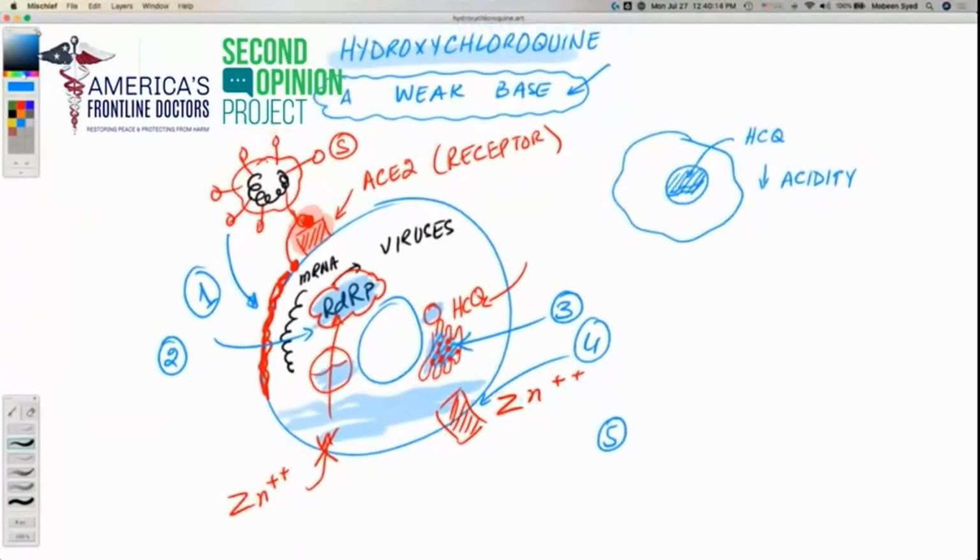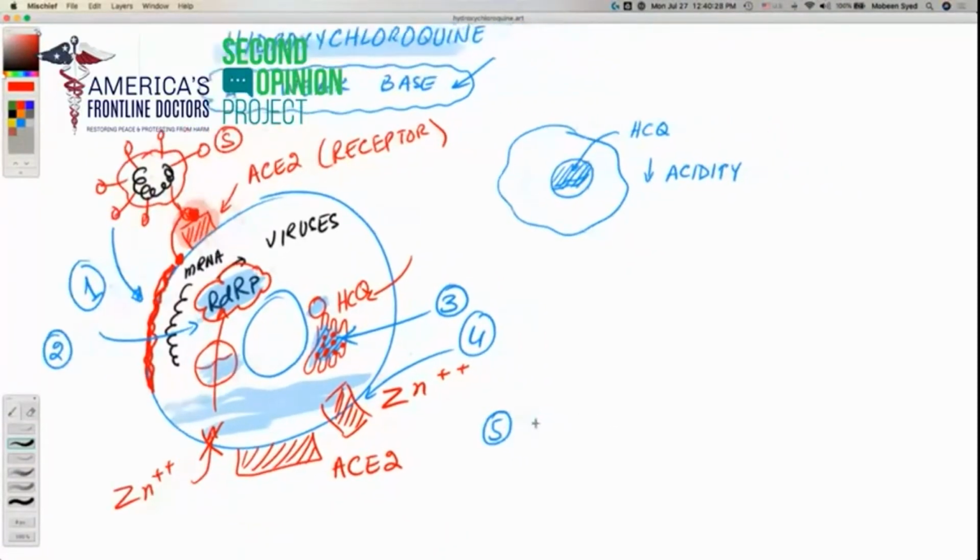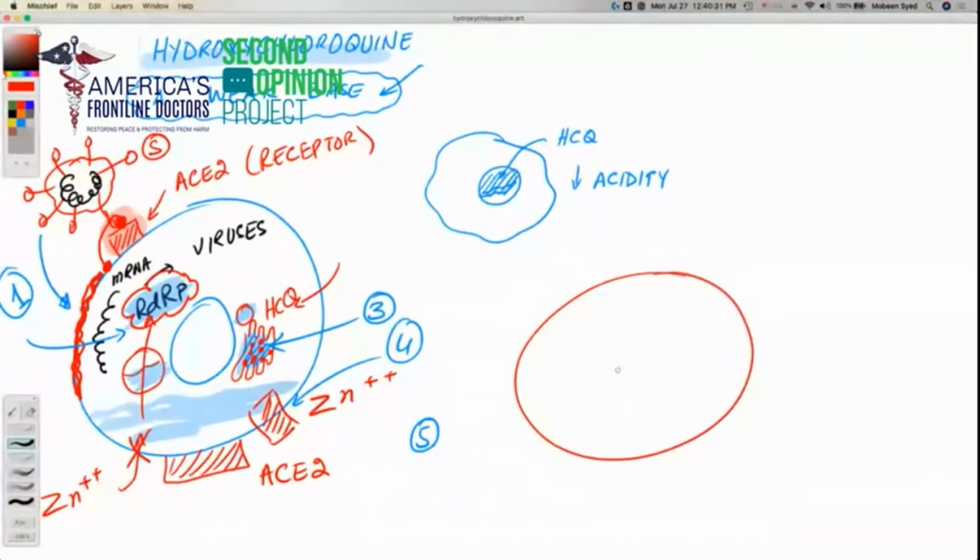A fifth mechanism, which is also very interesting, I love this mechanism. What happens is that these ACE2 enzymes, when these are produced, remember the ACE2 enzymes we just talked about? These are the enzymes that act as a receptor for the coronavirus. When these enzymes are being formed inside the cell, we give these enzymes a candy to then go and do their function.